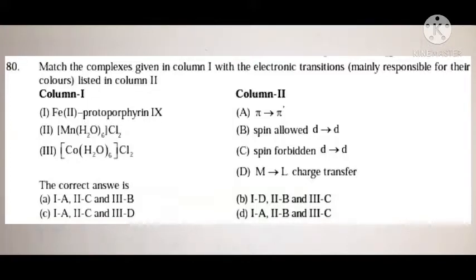Okay, so we have some complexes in column first and we have some electronic transitions in column second. So you must match column first to column second, and you must select the correct answer out of these four options. And this question is coming for 4 marks. That is, this question is related to your part C. Understand? Okay, so let's do the solution of this question.